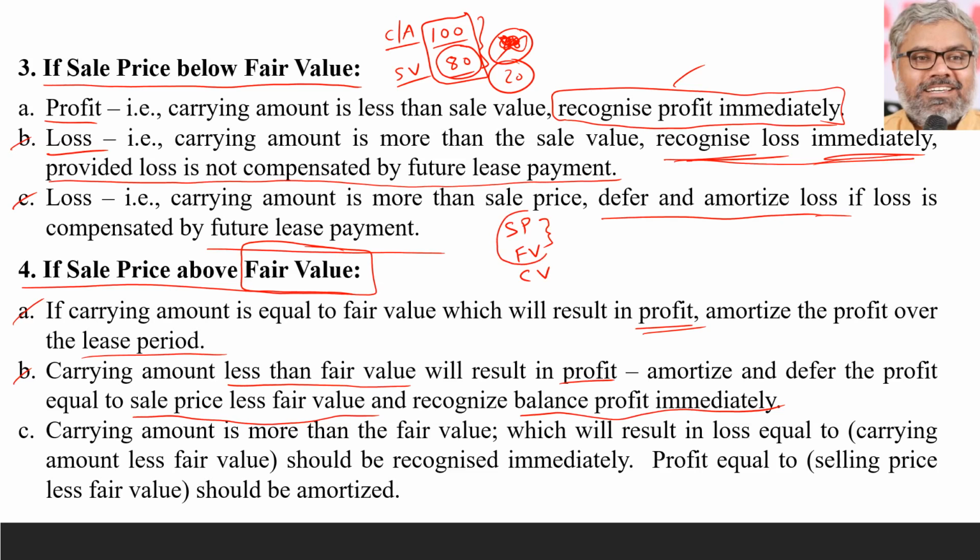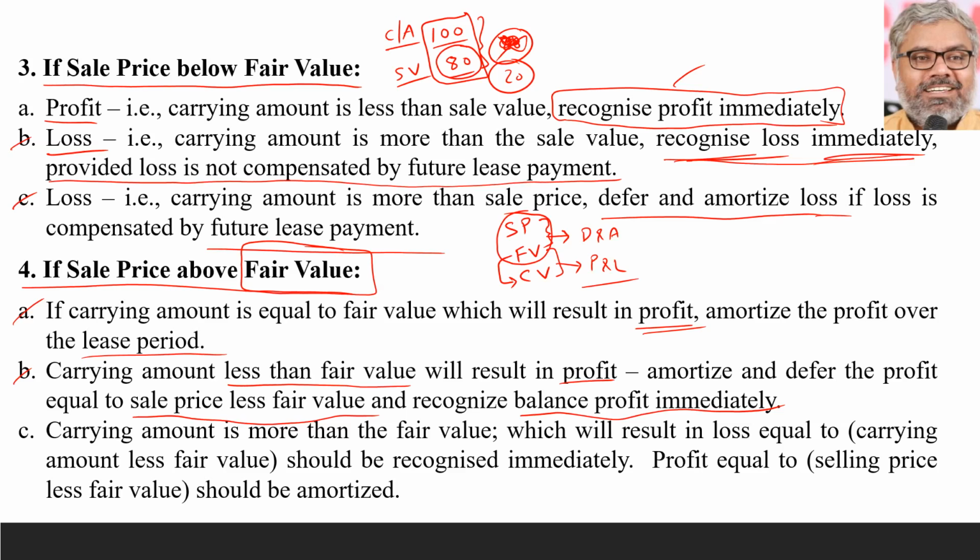Any sale price above fair value, we don't think it is genuine. If it is not genuine, we cannot recognize it immediately, so we defer and amortize over a period of time. The difference between fair value and carrying amount is genuine, so this can be recognized immediately and credited to the P&L account.